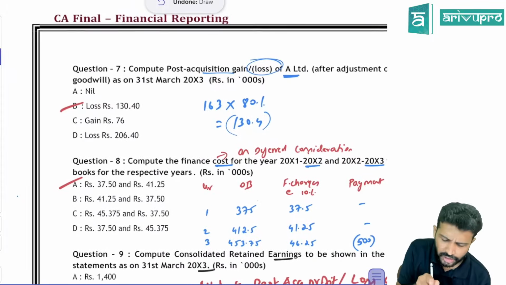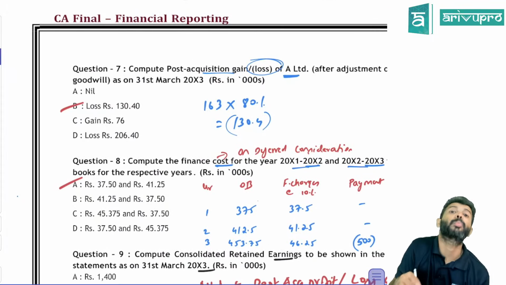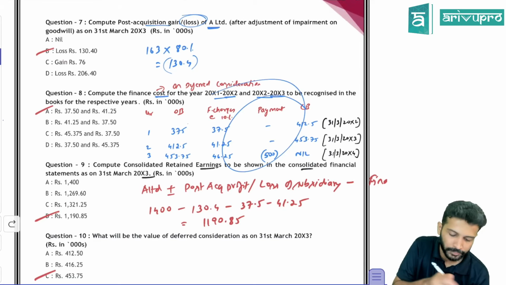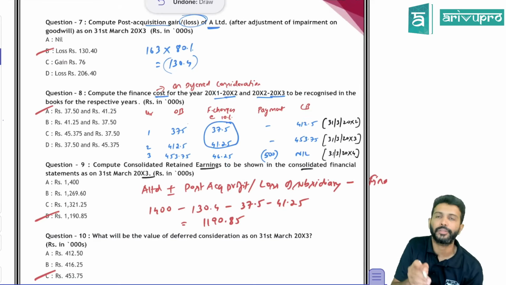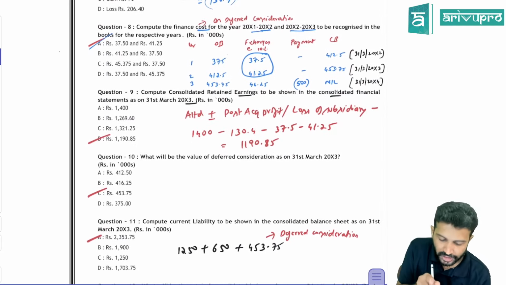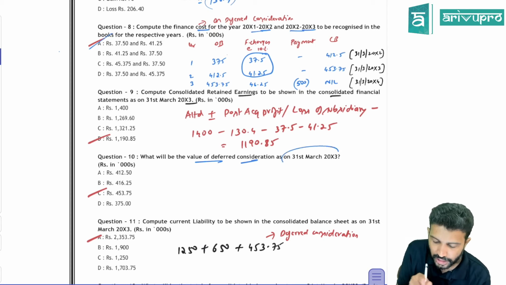Why? Because they asked you finance charges for year 1 and year 2, both put together. That's the reason I've prepared the ACM table for all 3 years over here. So the first year's finance charges is 37.5. Second is 41.25. So select that option. Okay, that's one.